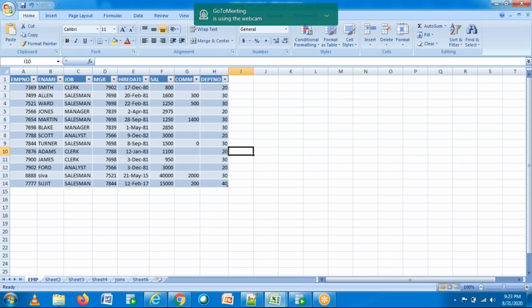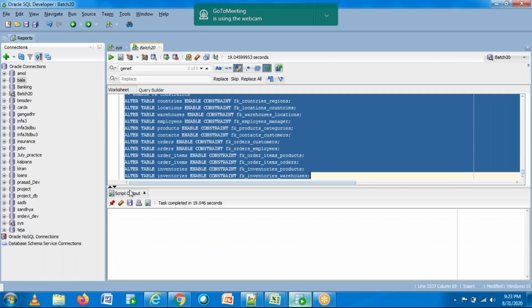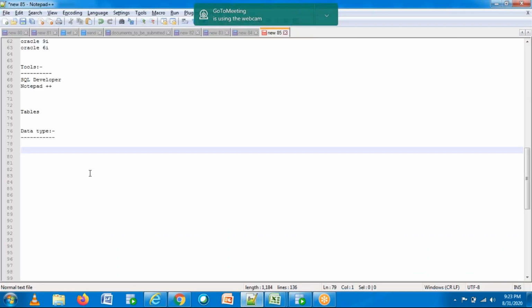Okay, so basically the simple definition of data type is the type of information that we are storing in a particular column.